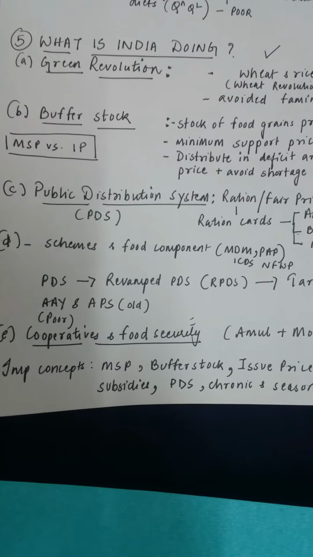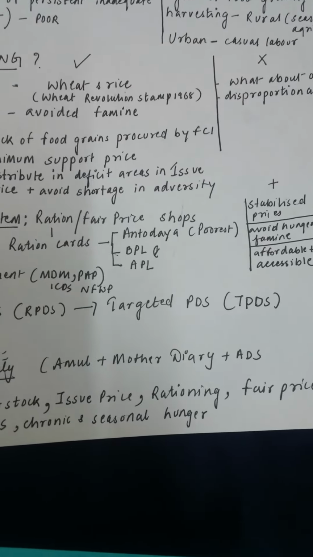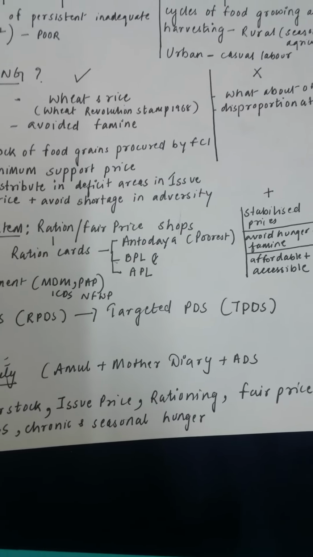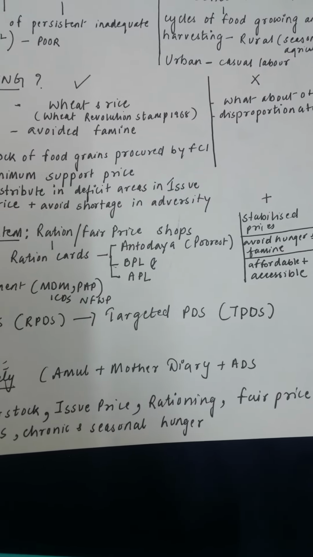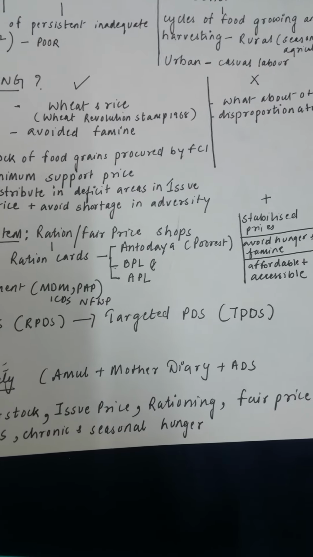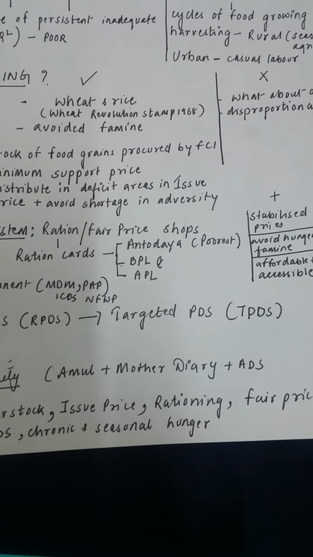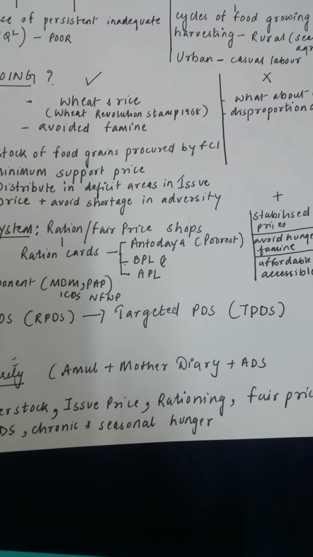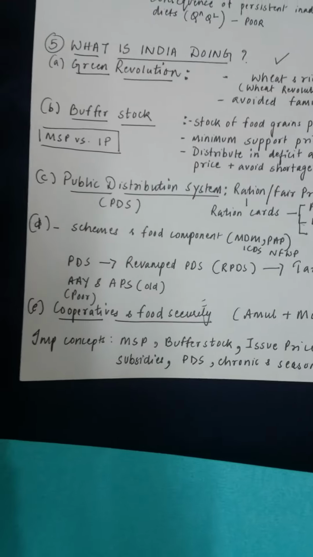Cooperatives and food security. Cooperatives like Amul, Mother Dairy, they are not part of the government, but they are also helping in ensuring food security. Your homework is to find out the details of NGOs, which is there in the economics book. So what they do, Amul, Mother Dairy, by providing sufficient milk at subsidized rates, they are also ensuring food security.